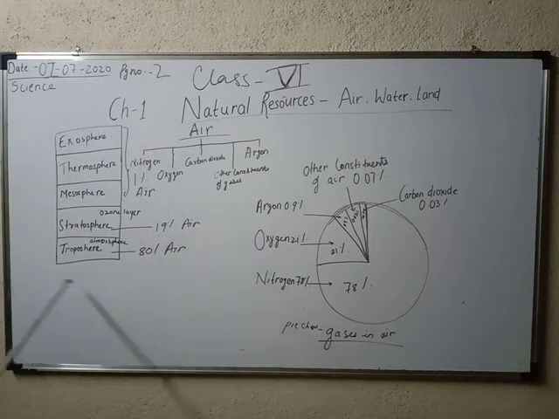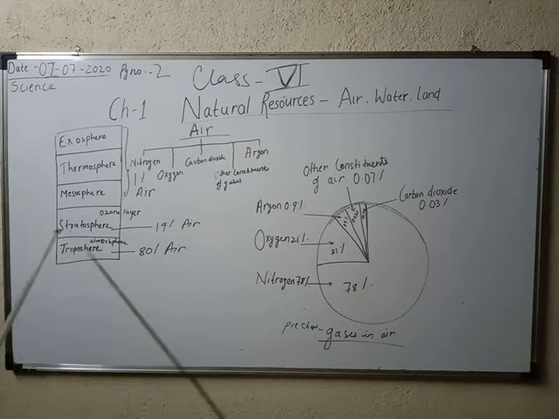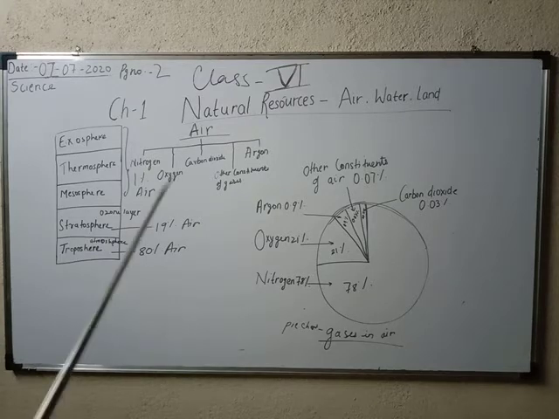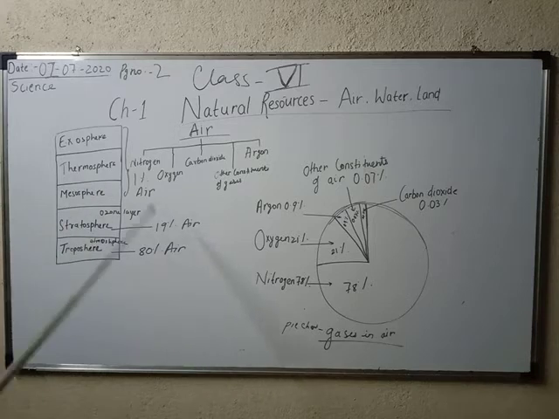Our atmosphere is mainly divided into 5 parts. The lowermost part, in which we live, is known as the troposphere. Above the troposphere there is the stratosphere, which consists of the ozone layer and so on. The mesosphere is just above the stratosphere. You have studied that meteors are found here.